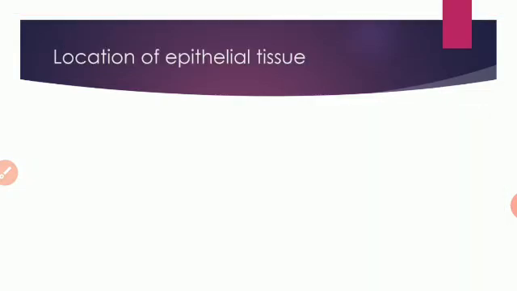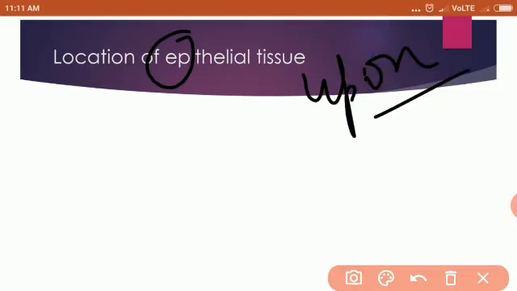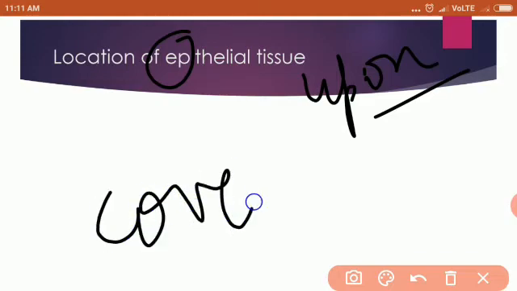Now let us see where they are found. Okay, so first let me tell you the meaning of epi here. The word epi means upon. Okay, the word epi is a Greek word and its meaning is upon. Now what do you mean by upon? Upon means something which is upon other things. Okay, so epithelial tissues are those tissues which form the covering layer of the external body surface, and the internal free surface of many organs. Okay, so what happens? See, when you have something special at your home, something which is precious, what do you do? You keep it covered, isn't it?